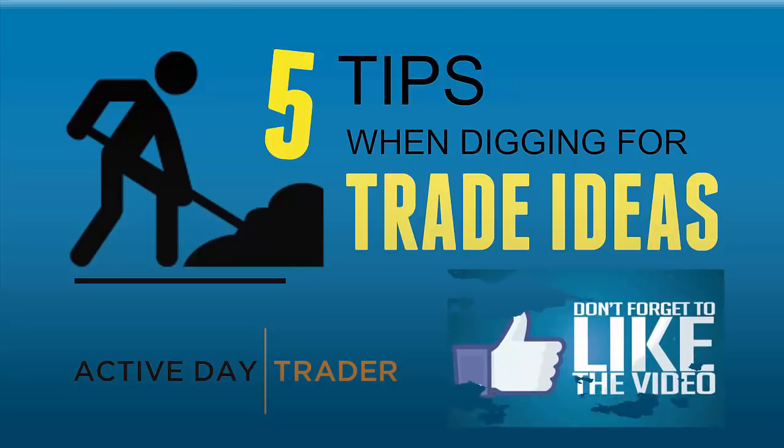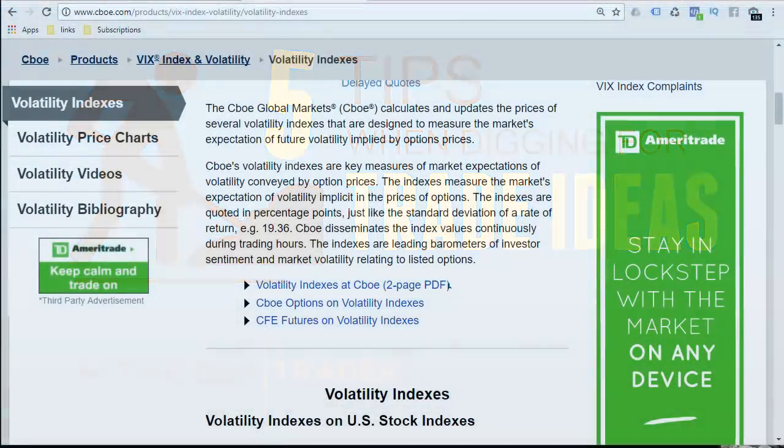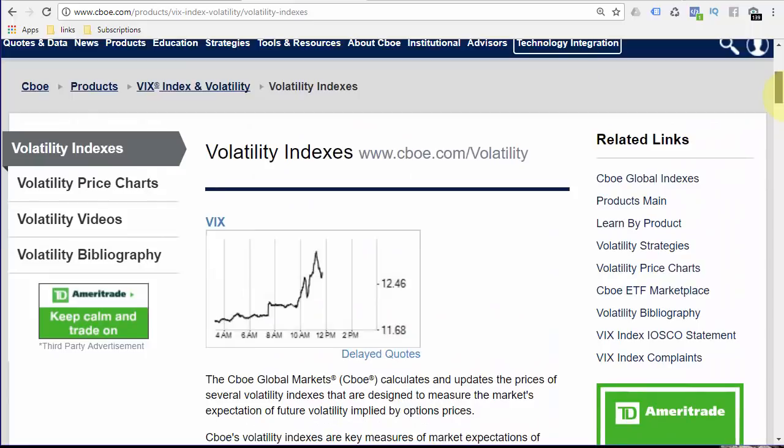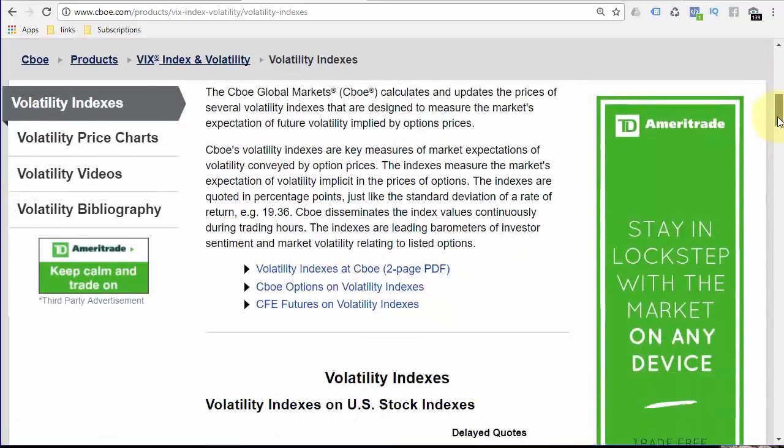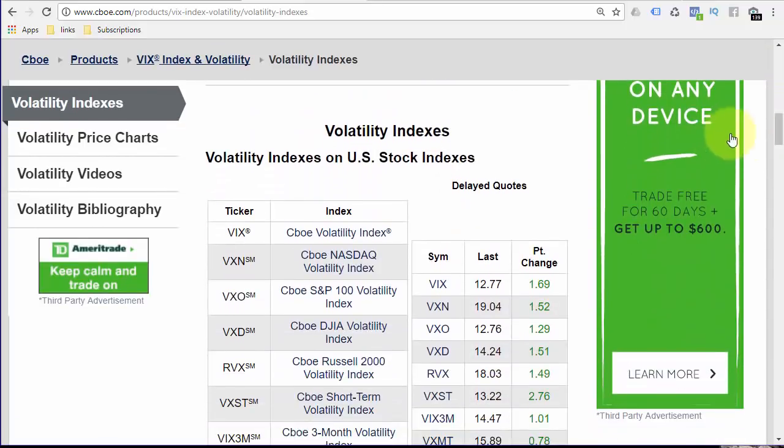This video is going to be 5 tips when you're digging for any new stock or option trade ideas. The first tip is going to be CBOE Volatility. This is a site that I use all the time. If you just search CBOE Volatility indexes, you'll find it. Once you scroll down, the great thing about this site is not only to tell you about the VIX,